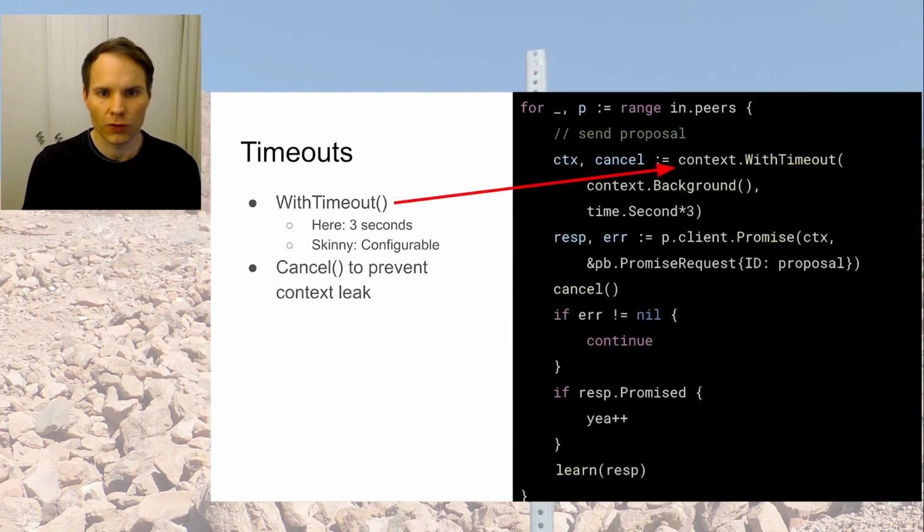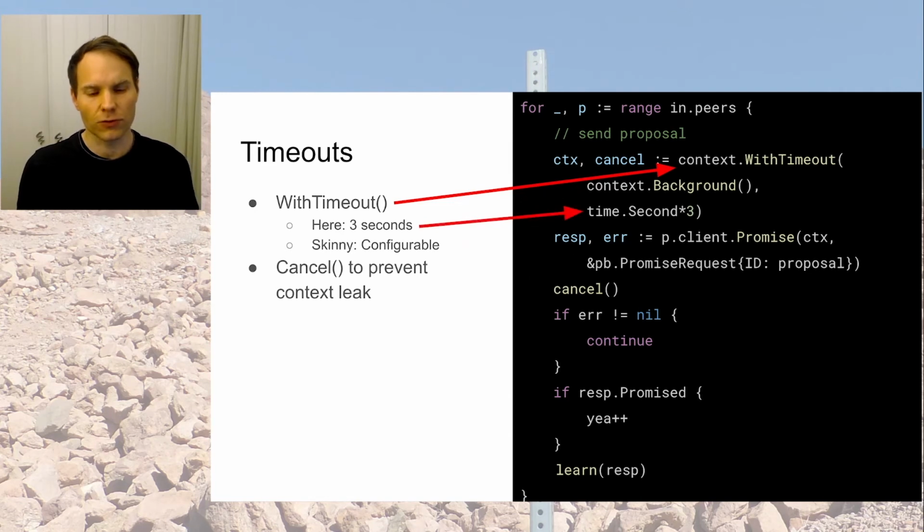So we have this context, which is a Go language feature that gives certain constraints to functions, especially network operations that we call. And here we have a 3-second timeout. Although this value is configurable, if you're playing around with Skinny, you can set this value to something that you like. And we also have to cancel the context, that is to prevent context leaks.